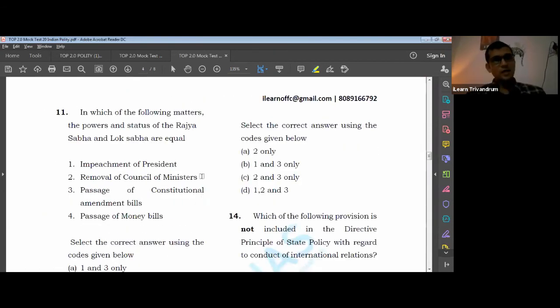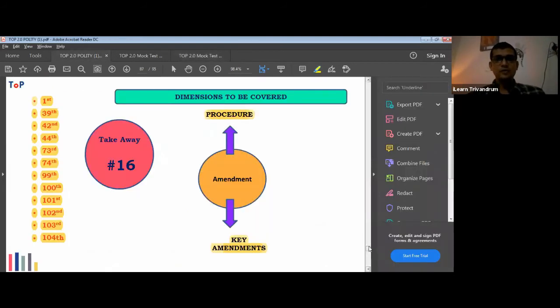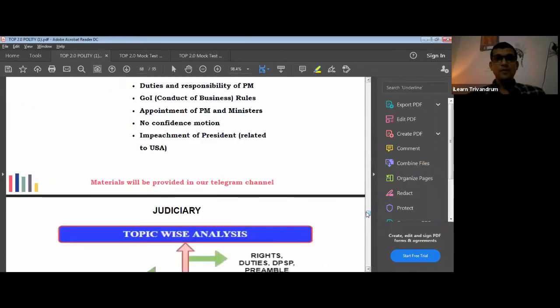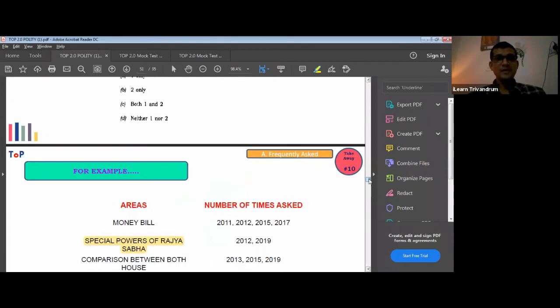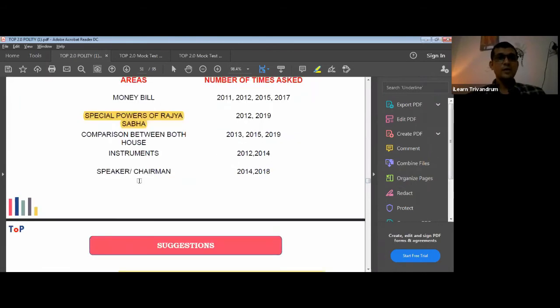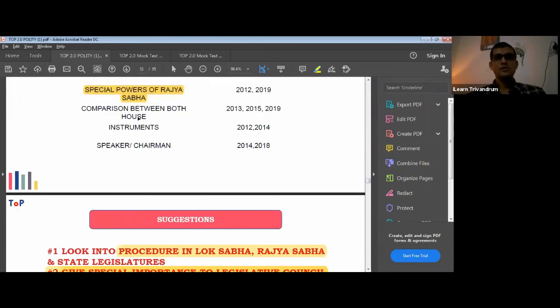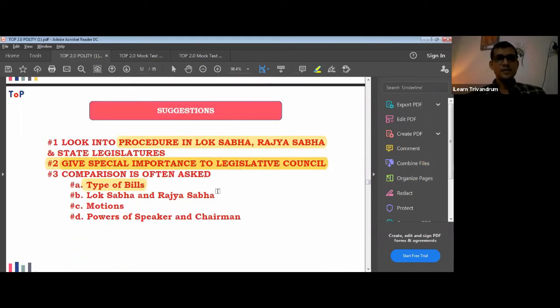11th question: in which of the following matters are the power and status of Rajya Sabha and Lok Sabha equal? Again, important. I told you already that you have to study the powers of Rajya Sabha specifically, because it has been given a lot of extra powers, you should know that, and there can be questions about comparison. The comparison of both the houses also can come up. So you should compare the Lok Sabha and Rajya Sabha. You should know the powers of each, and also the way the procedure is developed in the houses.